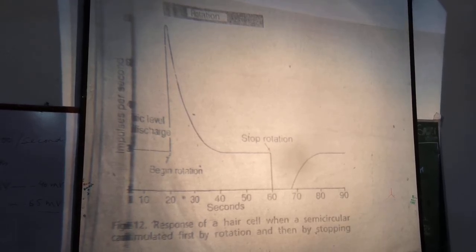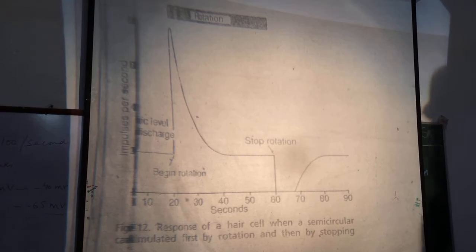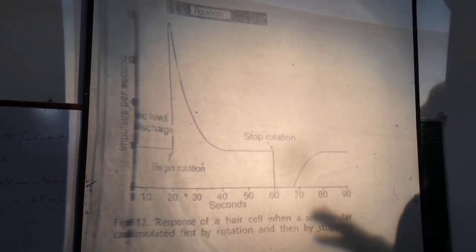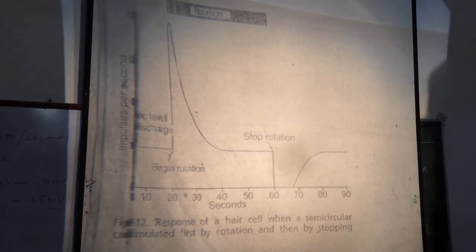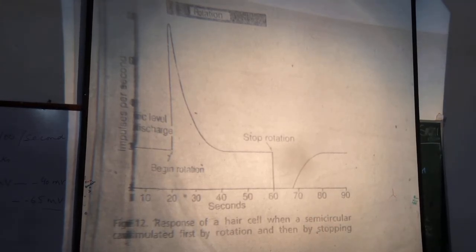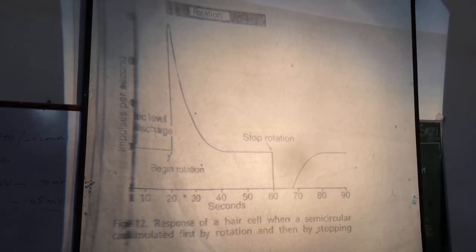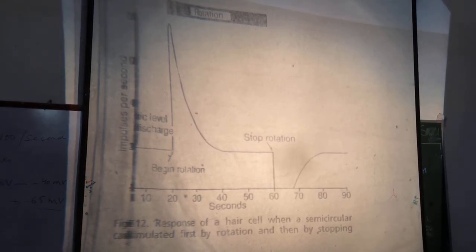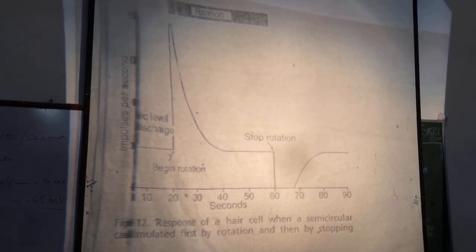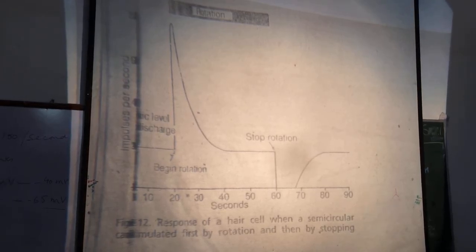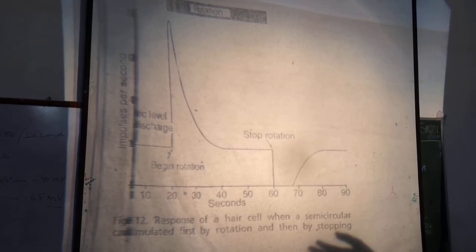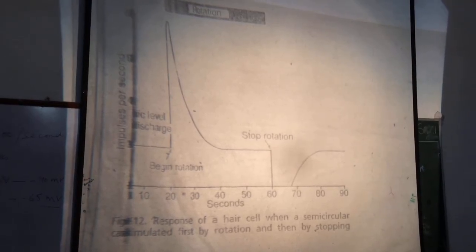I told you after some seconds the inertia of endolymph is overcome. Endolymph also starts moving in the same direction. So there is bending of the cupula and the hair cells in the opposite direction, that is away from the kinocilium.